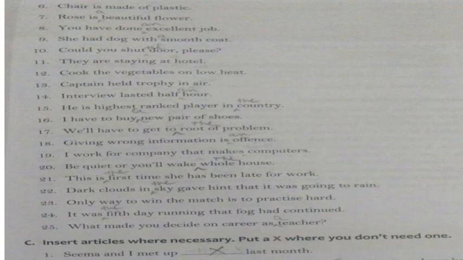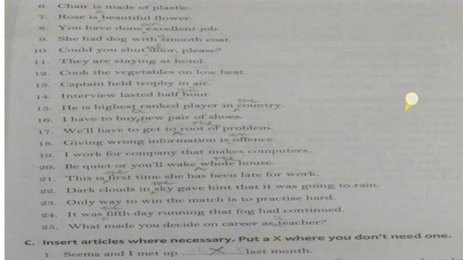Dark clouds in the sky gave a hint that it was going to rain. The only way to win the match is to practice hard. It was the fifth day running that fog had continued. What made you decide on a career as a teacher? So these all are the articles you have to use, but you can write from this, but you should know why these articles are used there. You should understand and write.